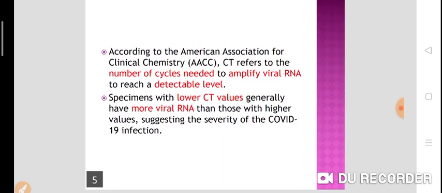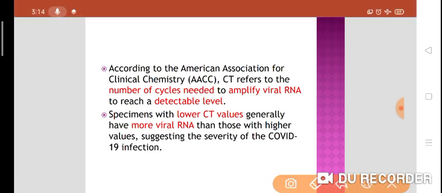Now, according to the American Association for Clinical Chemistry, CT refers to the number of cycles needed to amplify the viral RNA to reach a detectable level. What is cycle threshold?